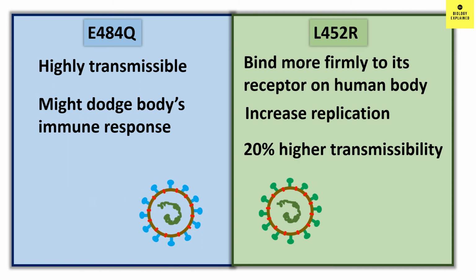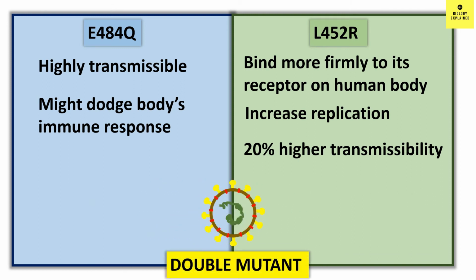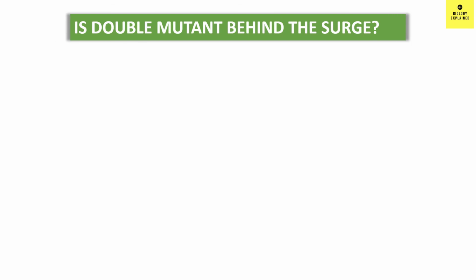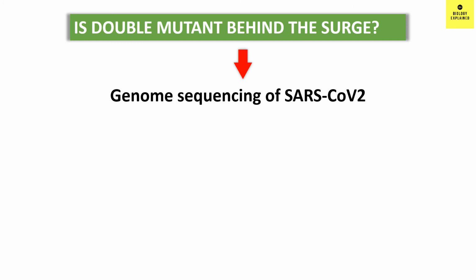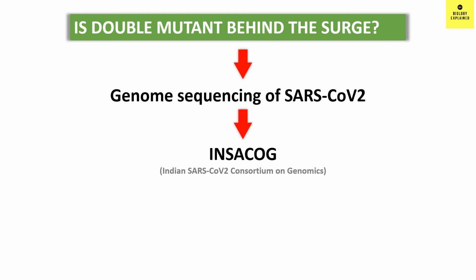So, when these two important mutations come together, they make a new mutant variant, that is the double mutant. And it is expected that the double mutant will be more transmissible and perhaps one of the reasons why we are seeing a surge in cases in India. However, to know whether the double mutant is the main variant behind the surge, we have to sequence the virus as much as possible. INSACOG is a group of 10 national laboratories in India which are doing SARS-CoV-2 genome sequencing with the latest virus samples.